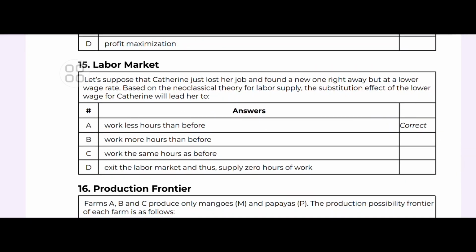Let's suppose Catherine just lost her job and found a new one right away, but at a lower wage rate. Based on the neoclassical theory for labor supply, the substitution effect of the lower wage will lead her to what? Work fewer hours than before, right? This is the labor and leisure theory. A lower wage decreases the opportunity cost of leisure, leading to fewer hours worked according to the substitution effect.